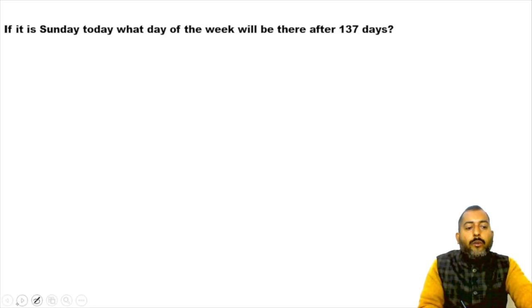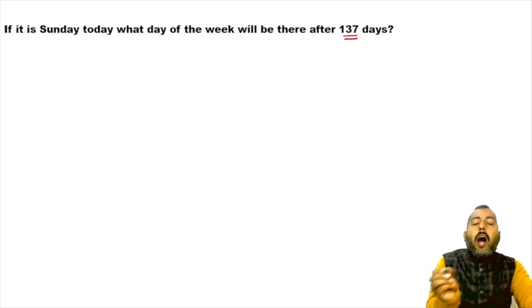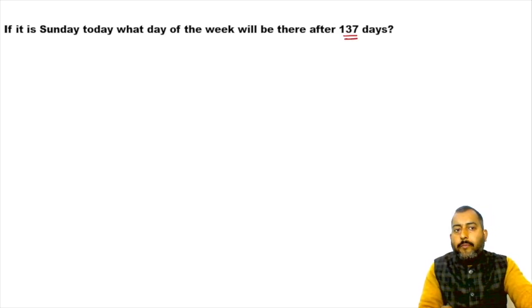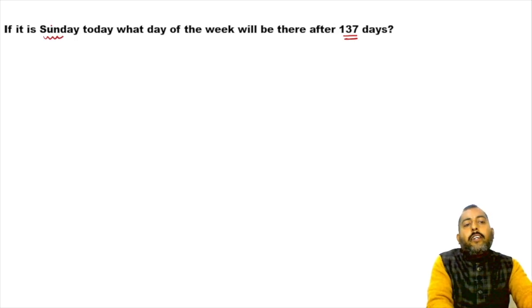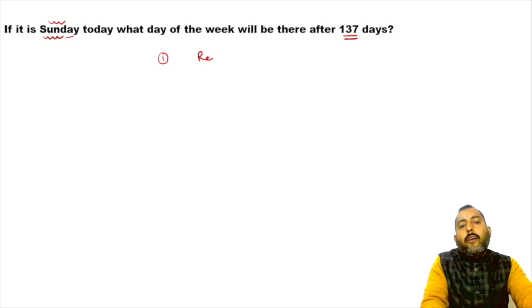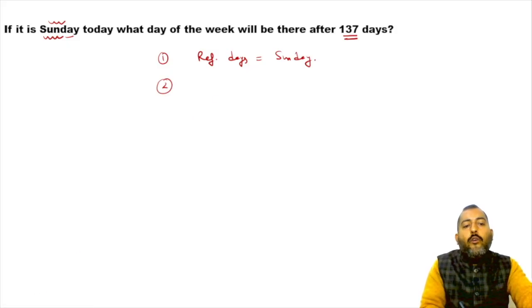Okay. In this question, we are looking for what day of the week will be there after 137 days. Our reference is Sunday. So first step, the reference day over here is Sunday. Second step, we were looking for the number of odd days.